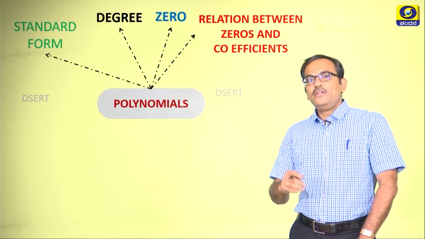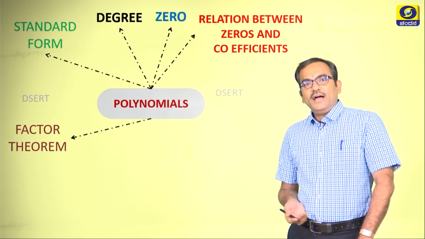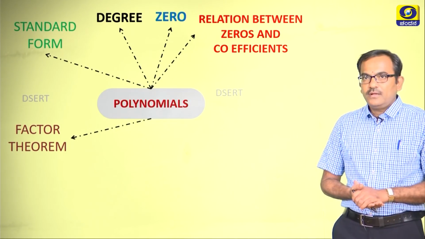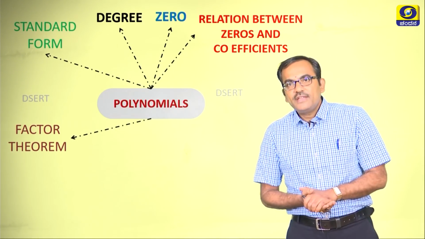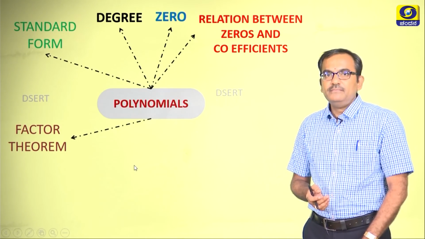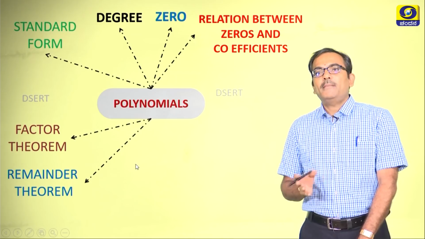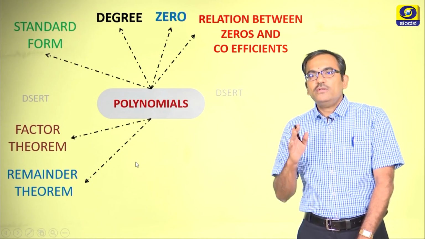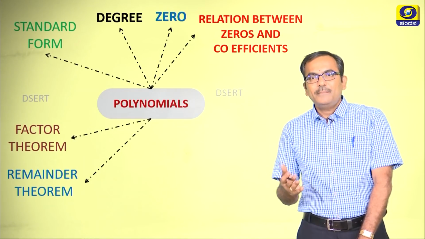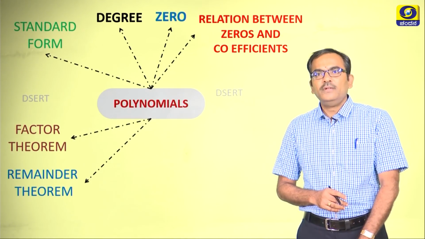Good. Let us continue. Along with that, we also had two theorems. Of course, we used the applications of these two theorems. Number one, it is the factor theorem. The other one is the remainder theorem. Based on these two theorems, we had many problems in the particular chapter, right.